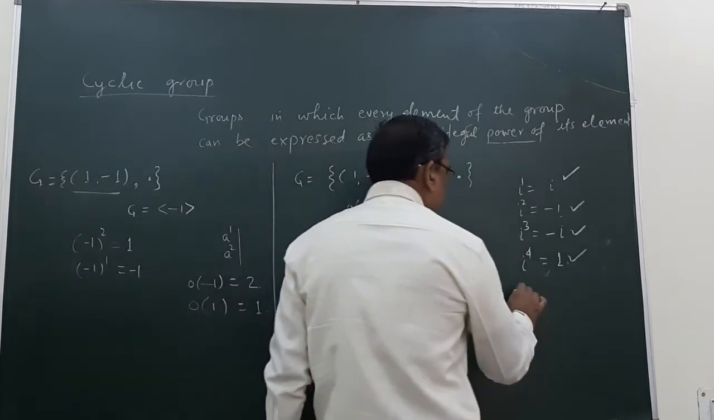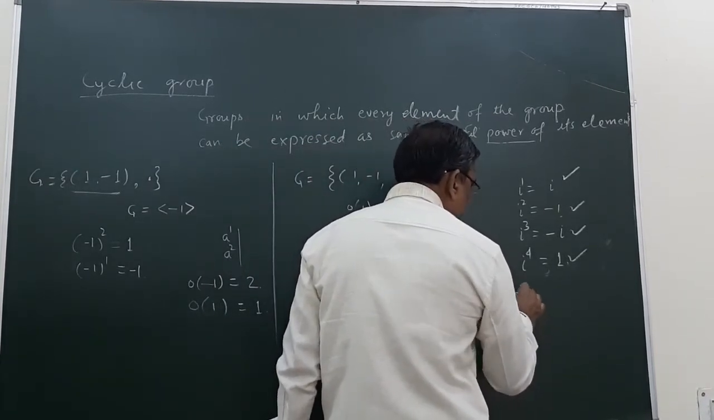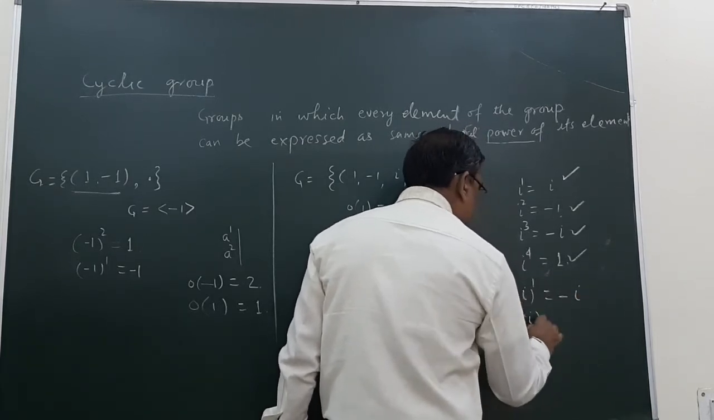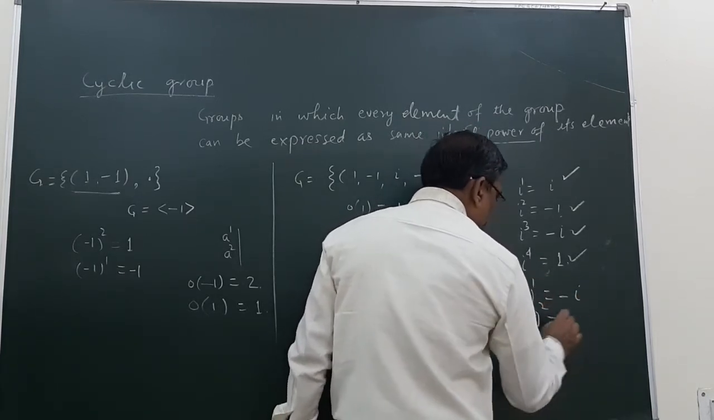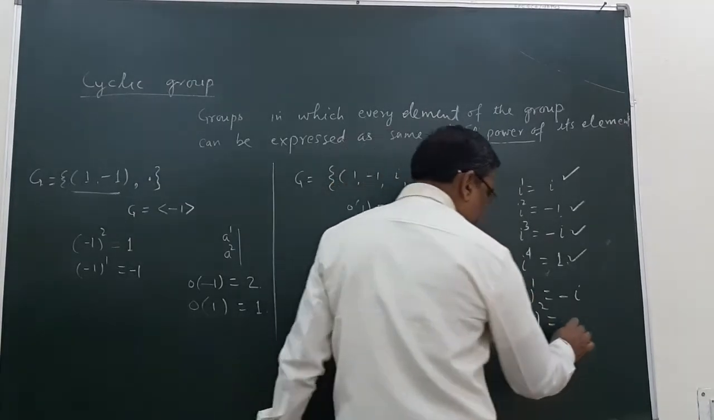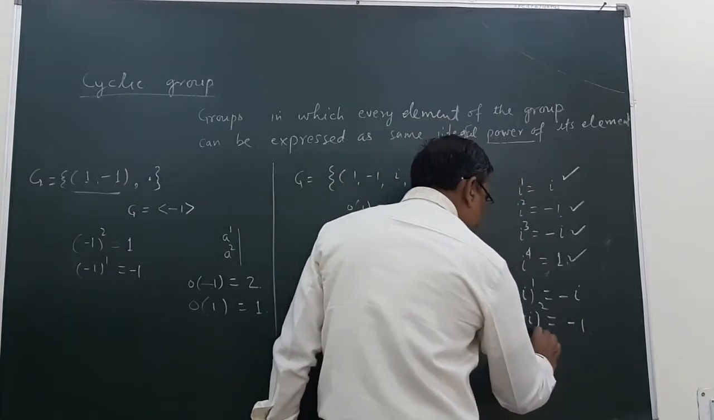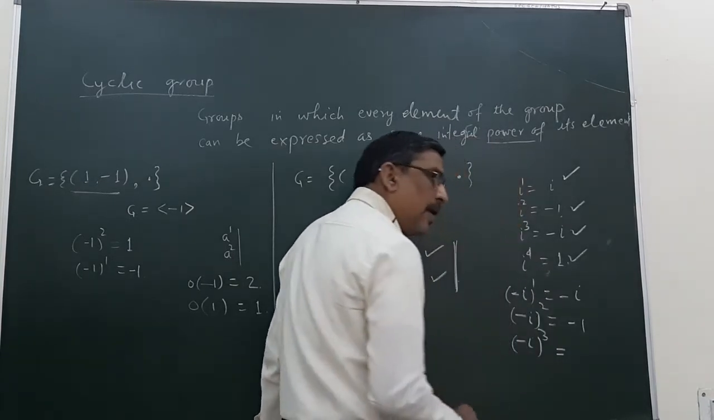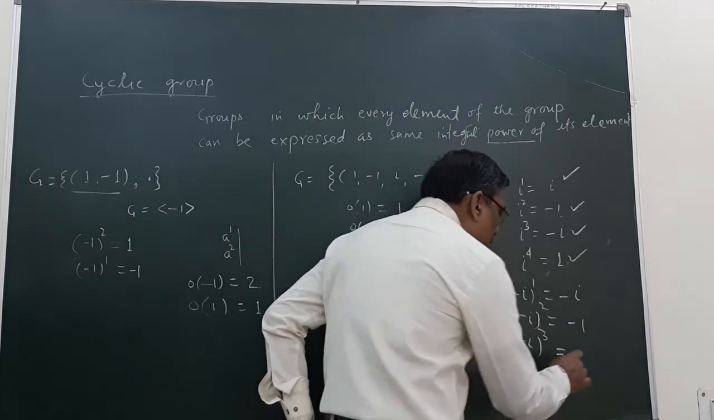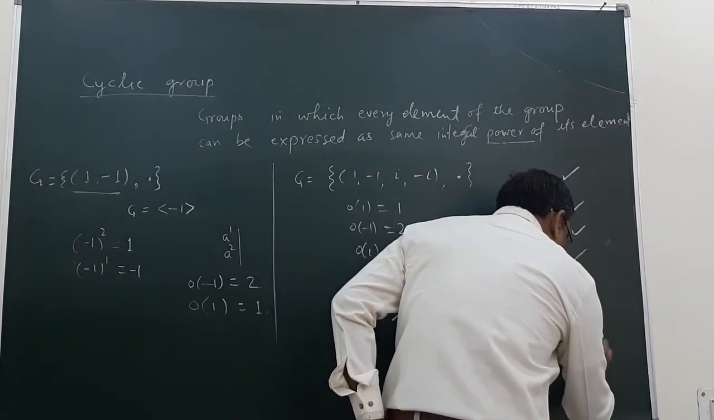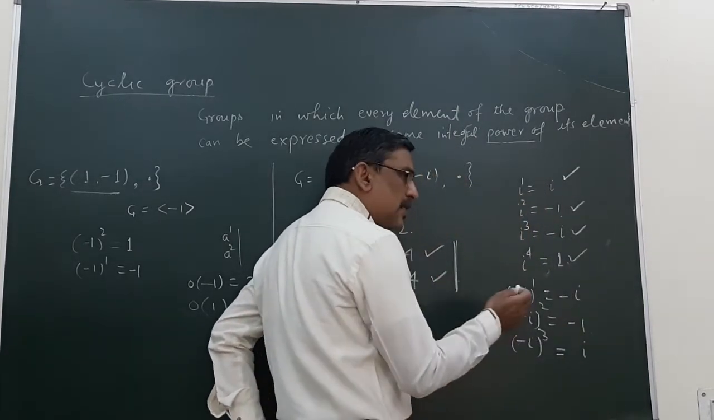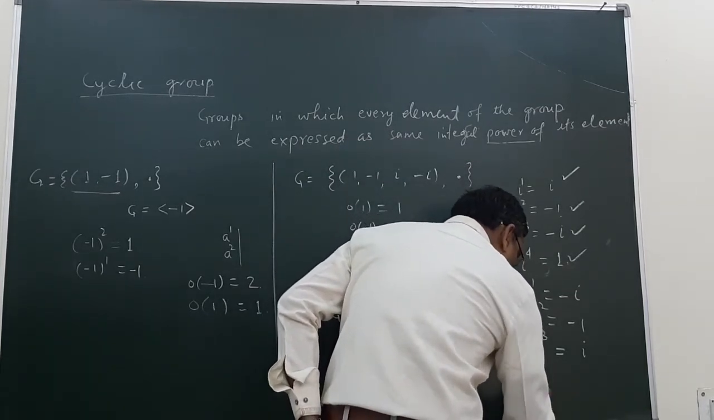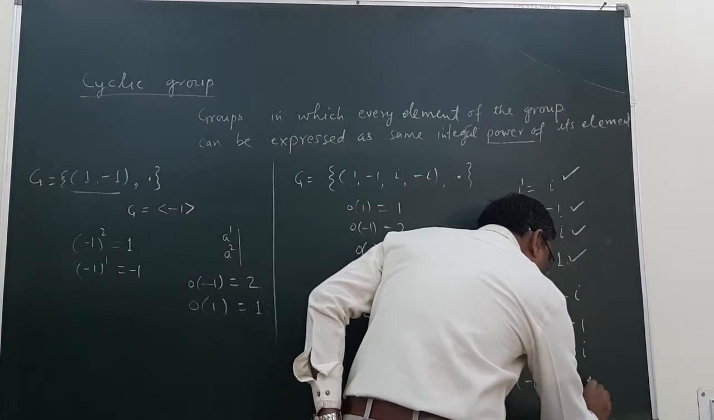And again minus iota: minus iota raised to the power 1 is equal to minus iota, raised to the power 2 is equal to iota square, which is minus 1, minus iota raised to the power 3 is equal to minus iota cube, which means plus iota, and minus iota raised to the power 4 is equal to 1.